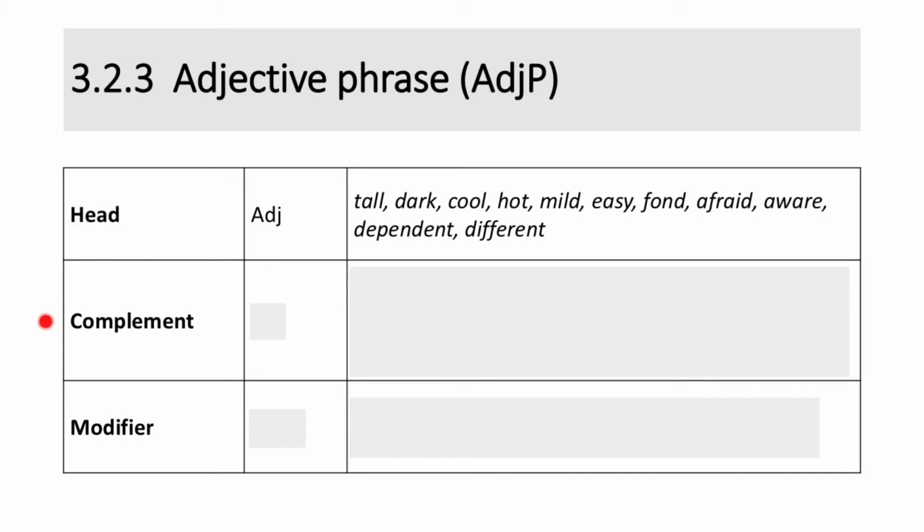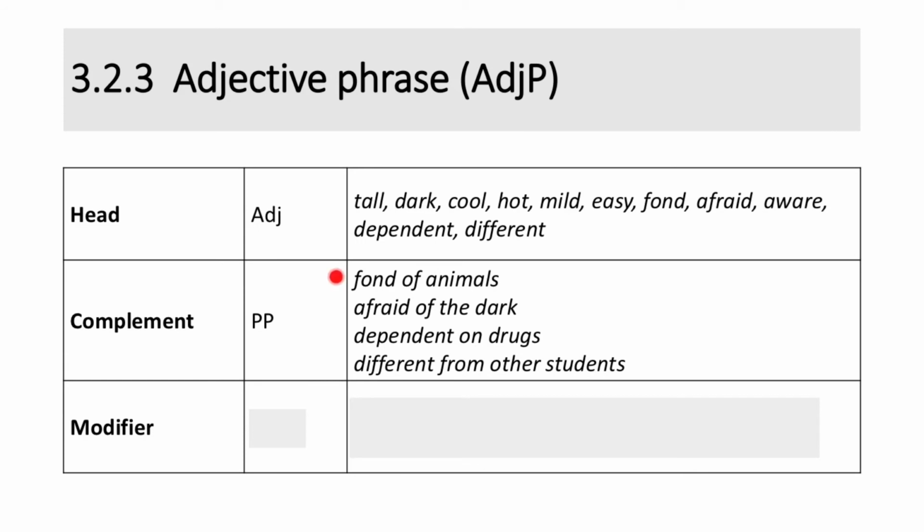Next, complement. A phrase that can serve as complement of an adjective is a preposition phrase. For example, in the adjective phrase fond of animals, the preposition phrase of animals is the complement of the adjective fond. The same for afraid of the dark. The preposition phrase of the dark is the complement of the adjective afraid. Similarly, in adjective phrases like dependent on drugs and different from other students, on drugs and from other students are complements of the adjectives dependent and different, respectively.